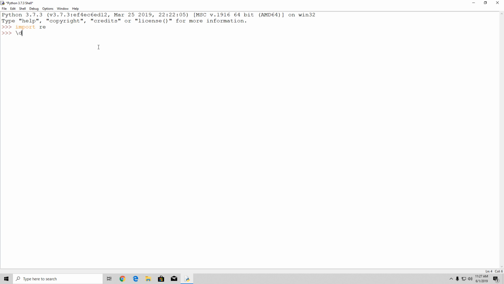You can take a look at that table of representation of different characters online. Basically just type regex table, and you can go to the official Python website in order to check the regex syntax as well. But right now we're going to take a look at the extraction of phone numbers. So make sure to remember that \d is an actual number representation.